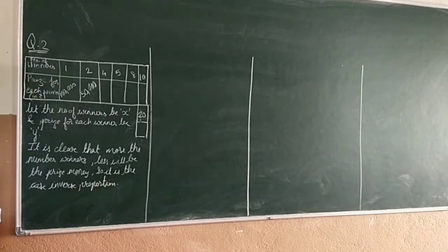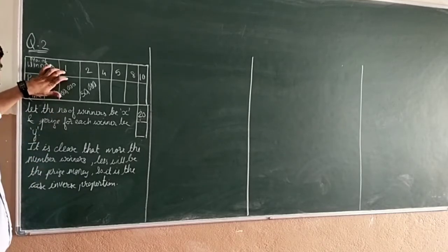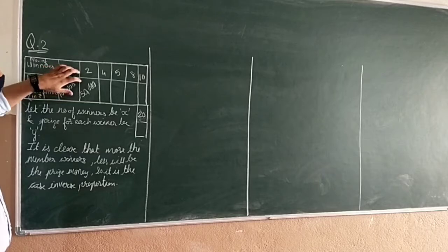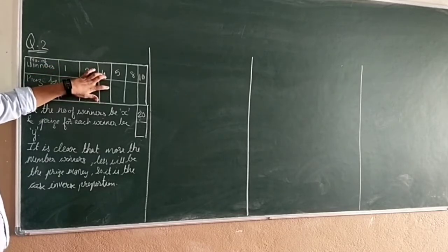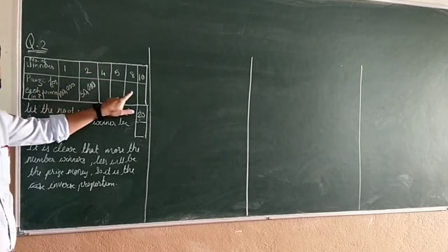Are you getting? And for inverse proportion, what we used to do? We used to take multiplication of these two. Multiplication of these two will be equal to multiplication of these two. Understood? We are supposed to complete this table.